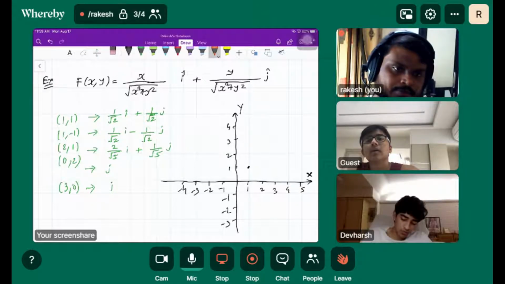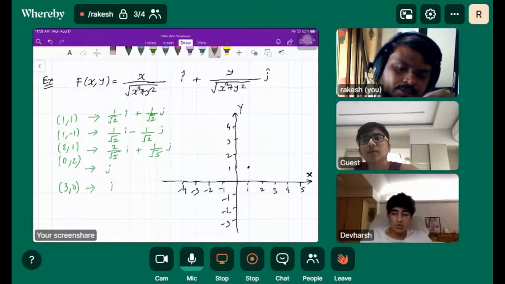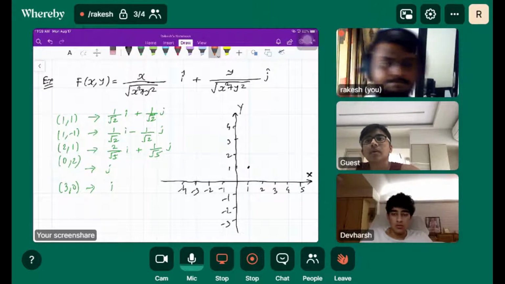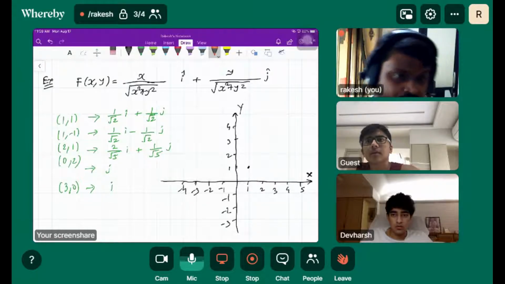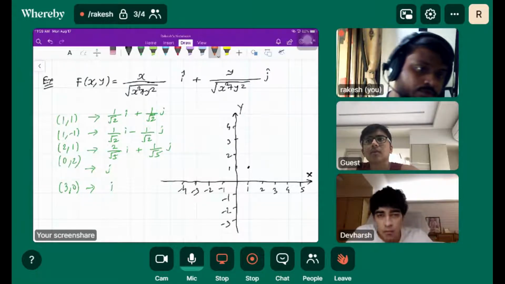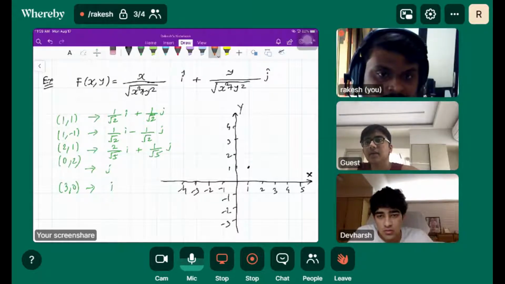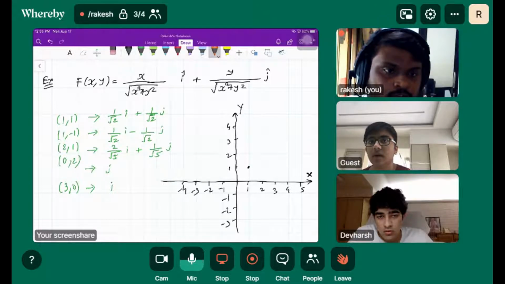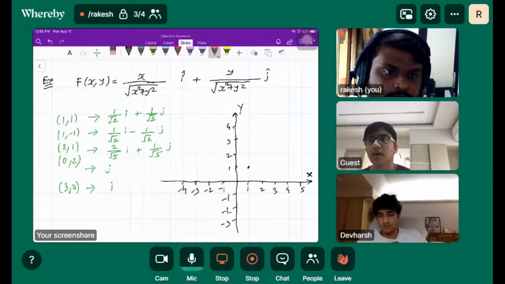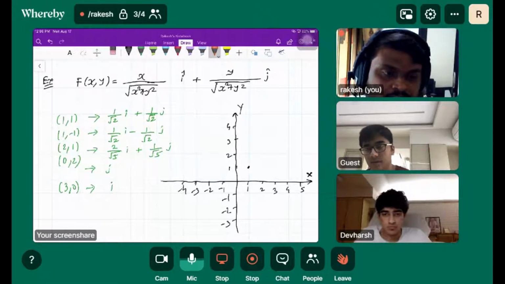The magnitude is the root of the sum of squares, right? So 1 over 2 plus 1 over 2, which is 1. Root 1 is 1. So the magnitude is 1.